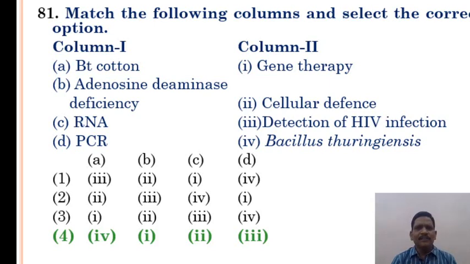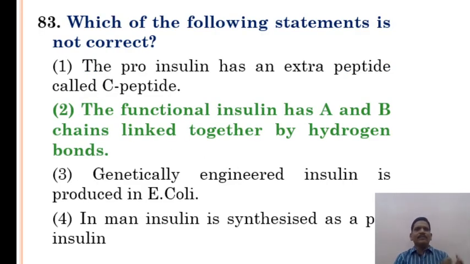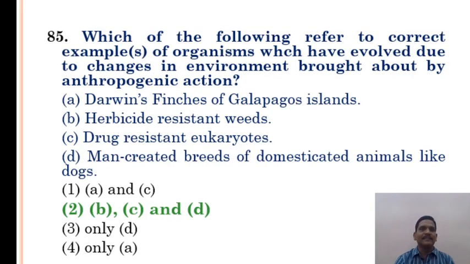Bt cotton, adenosine deaminase deficiency, RNAi and PCR. Option 4 is the correct answer. Floridean starch has a structure similar to option 1, amylopectin and glycogen. Which of the following statements is not correct? The functional insulin has A and B chains linked together by hydrogen bonds. It is not correct. Flippers of penguins and dolphins are examples of convergent evolution is the correct answer.